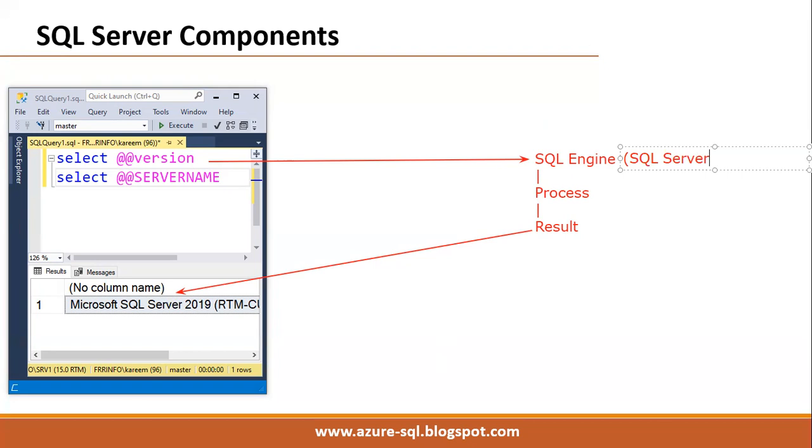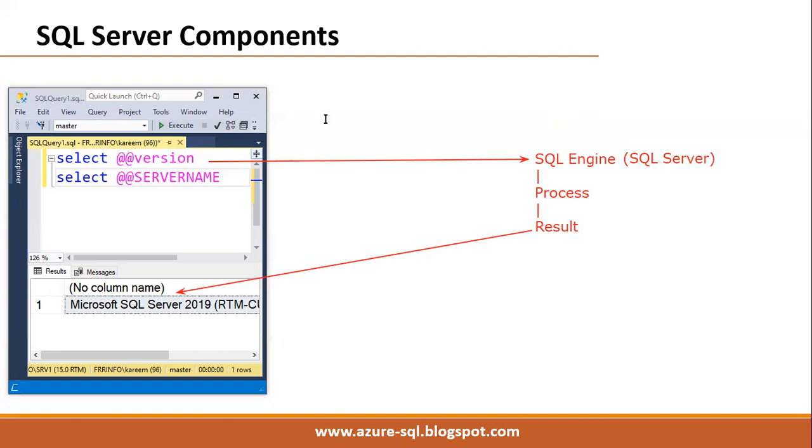If we stop this SQL Server service, it means the server is down. Understood, right? Yes, the server is down.